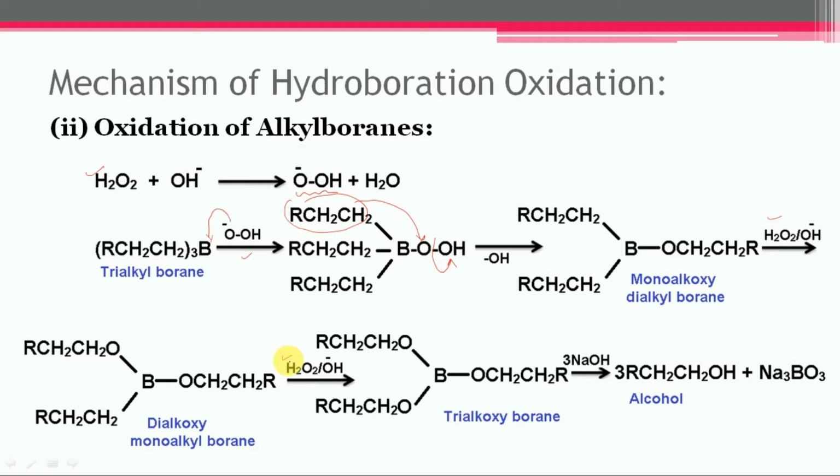The hydroperoxide ion is added to this dialkoxy monoalkyl borane, then trialkoxy borane will get formed, and finally it is treated with sodium hydroxide, and the final product alcohol will get formed. So in this case, 3 alcohol molecules will get generated on the account of 1 molecule of diborane.